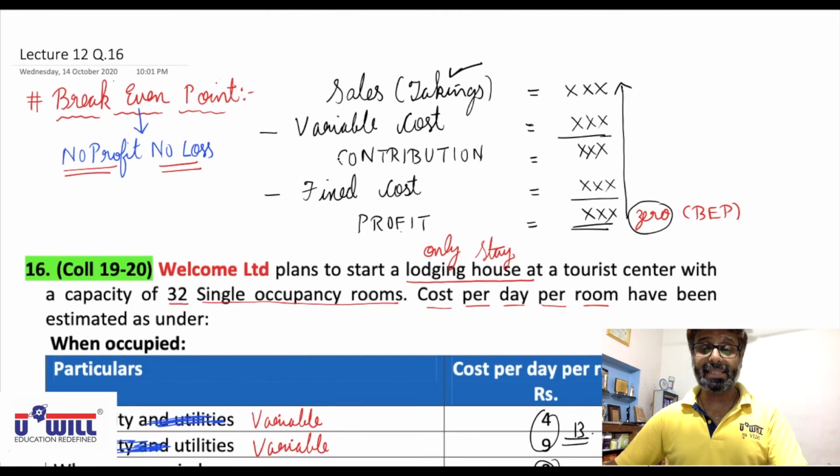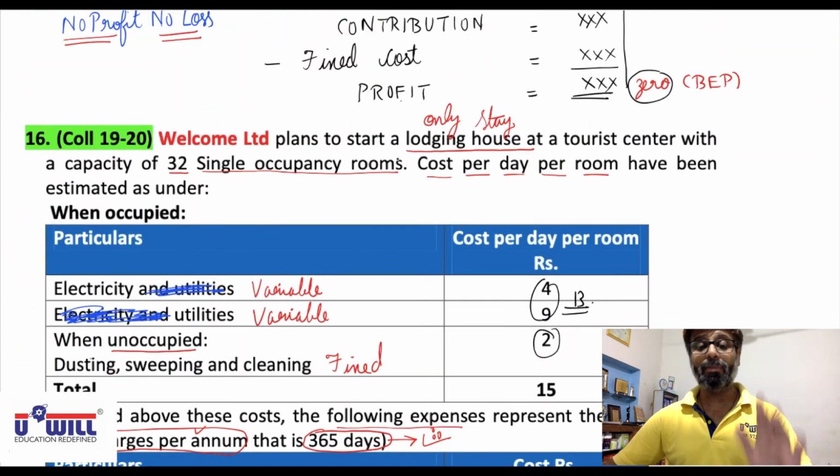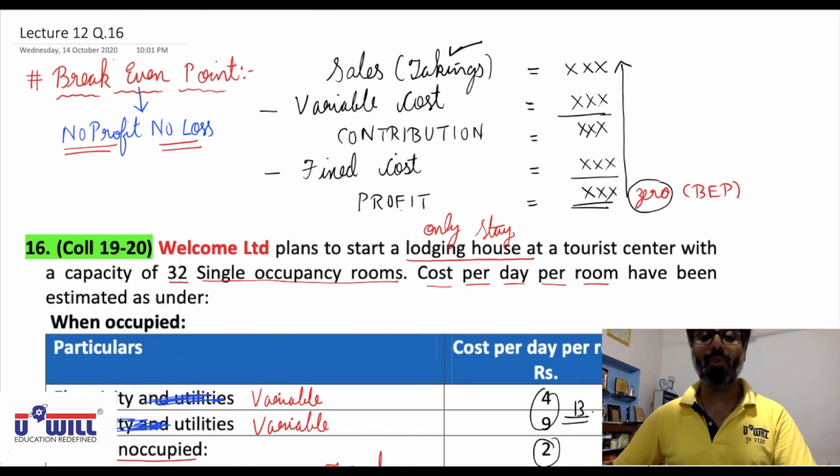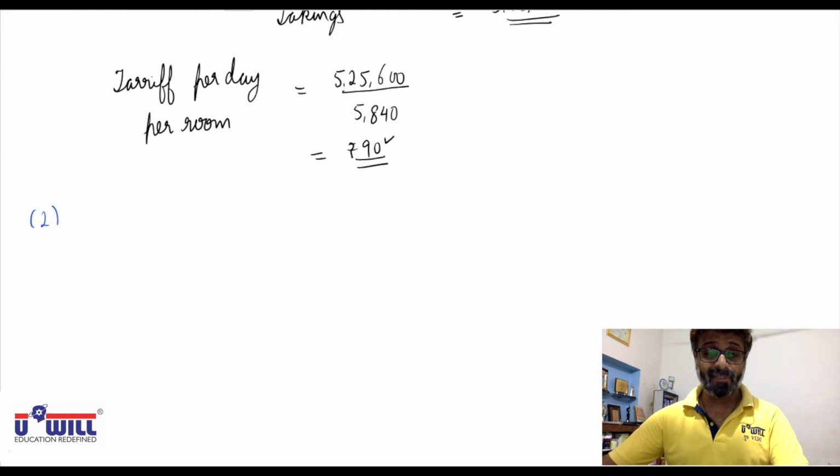Otherwise, making this statement to find profit three times, at 60, 70, 80% and lastly at 100% will become too lengthy. So there is a shortcut of doing it. First, understand the actual concept. This entire statement, if you understand, is sales or takings.